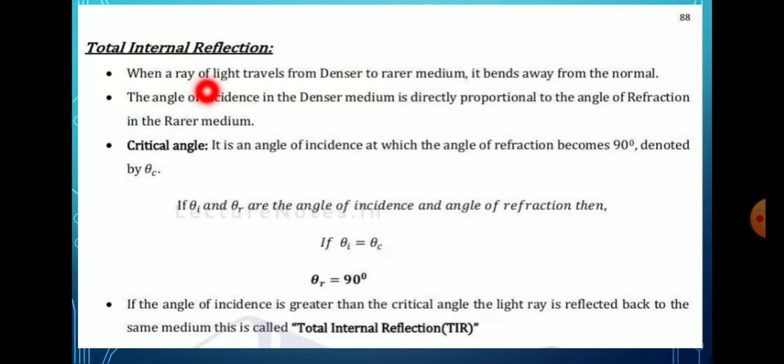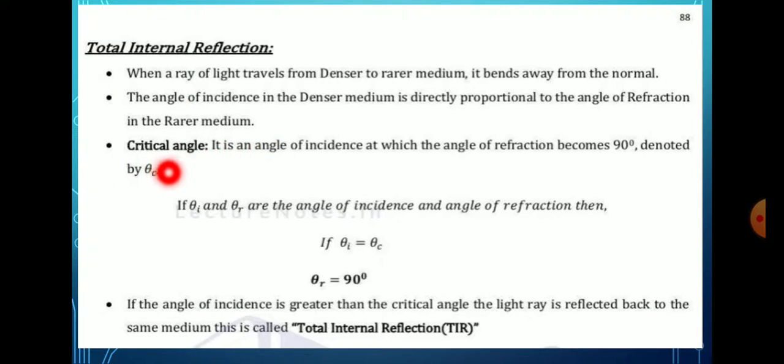One is when a ray of light travels from denser to rarer medium, it bends away from the normal. When the ray passes from denser to rarer medium, for example from water to air, it bends away from the normal, and the angle of incident in the denser medium is directly proportional to the angle of refraction in the rarer medium.